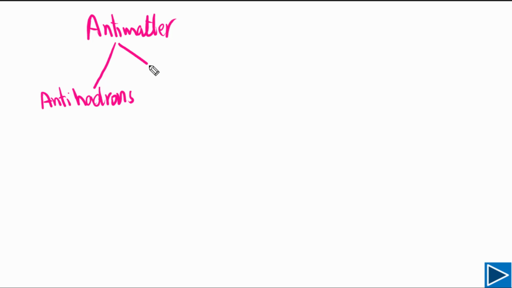Now let's try to understand how we can classify antimatter. Antimatter can be classified into two classes based on the mass. The first class we can say is antihadrons, and we can classify into anti-leptons. Antihadrons, as it is here, hadron means heavier particles, so these are heavier particles.